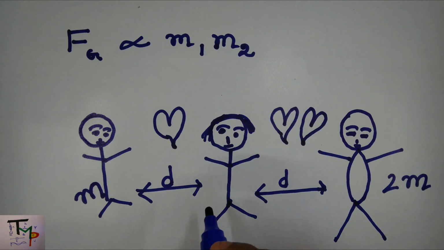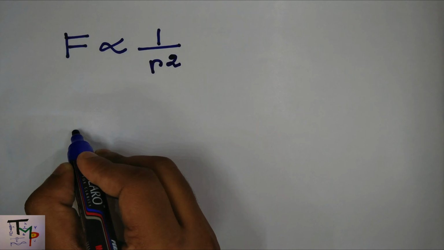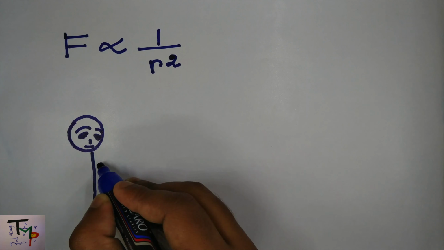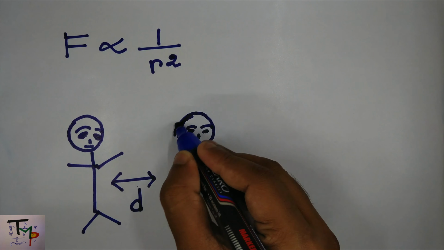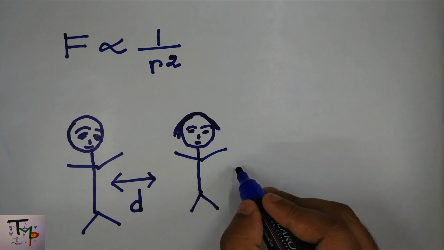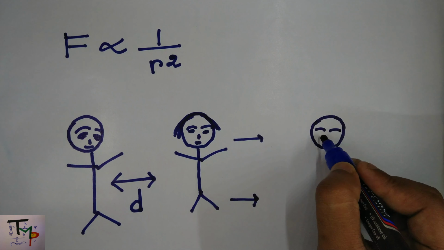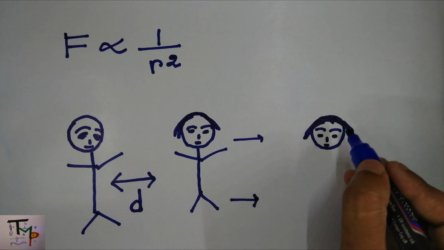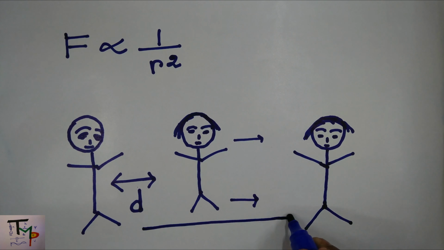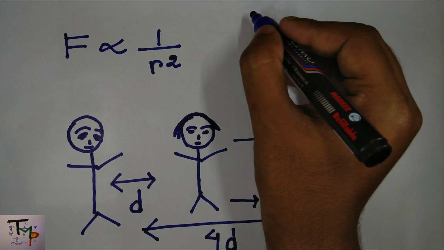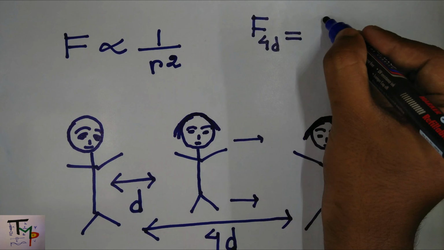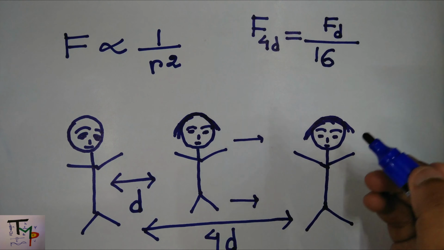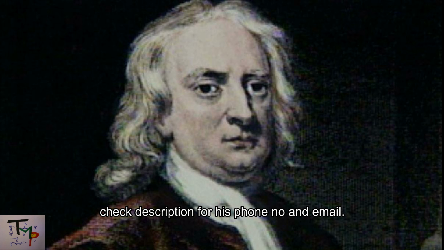Another aspect is the force being proportional to the inverse square of the distance. Say you and your girlfriend are distance d away and she moves to a distance of 4d. According to Newton's law, you will have 1/16 of the force of attraction which was there before between you and your girlfriend. So if you think your long distance relationship doesn't work or your ex-girlfriend ditched you for a fat guy, you can easily blame gravity or ask the guy on screen now for an explanation.